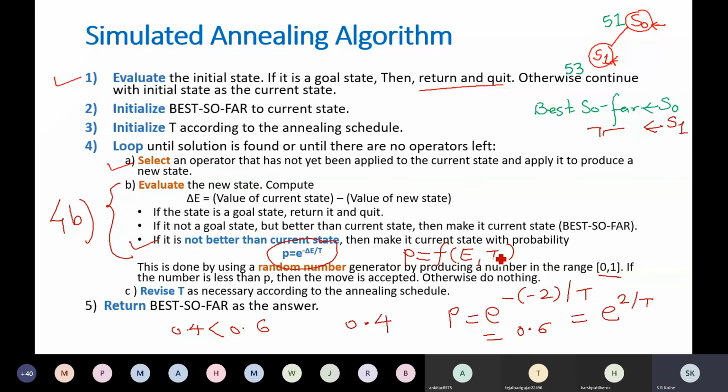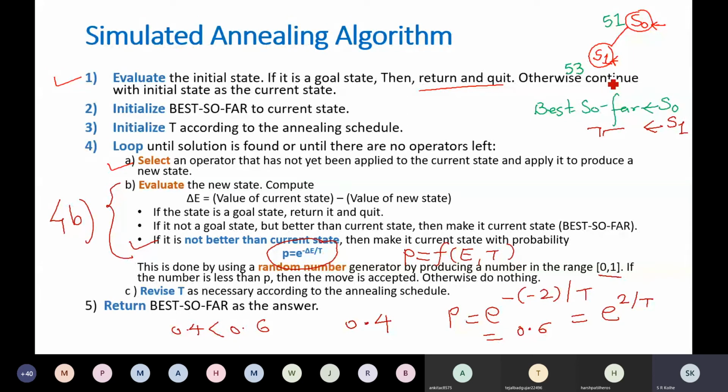New state as a current state. So if that probability is greater than the randomly generated number, then accept that state. Had it been a hill climbing search algorithm, we would not have done this. Hill climbing search algorithm would have selected the current best state only. But here this state S1 is not a better state, but still there is a possibility that S1 can be selected. Now always this is not the case.